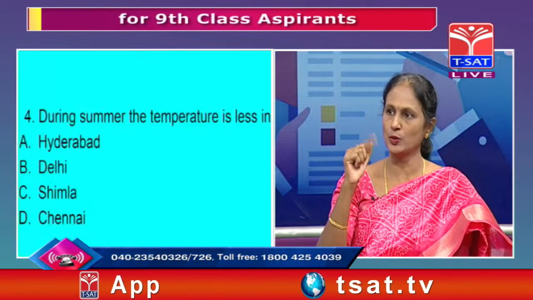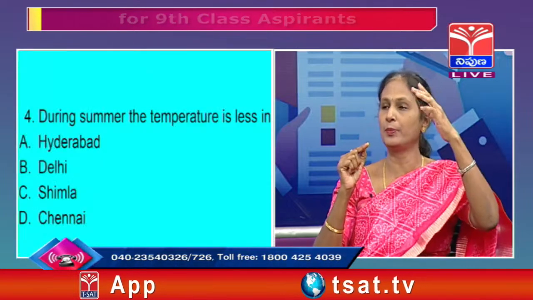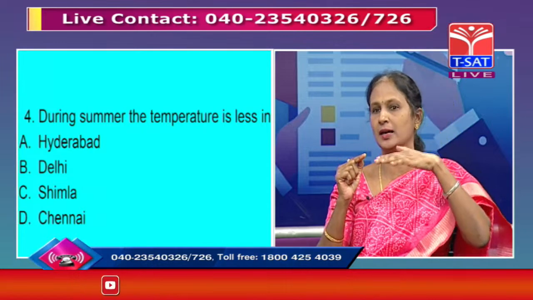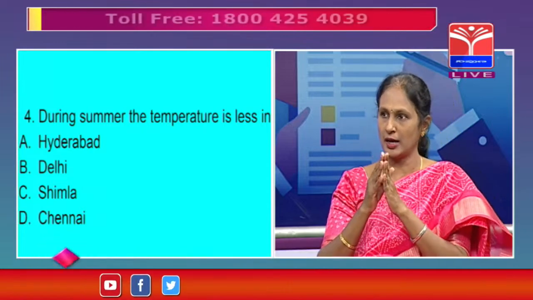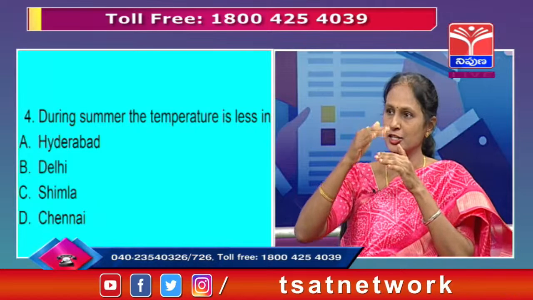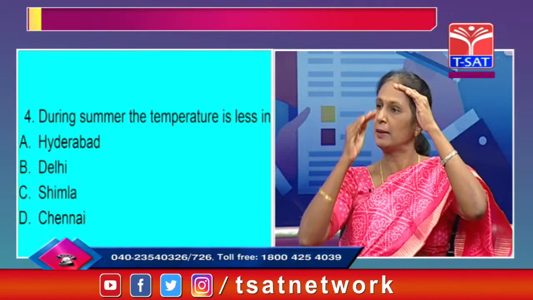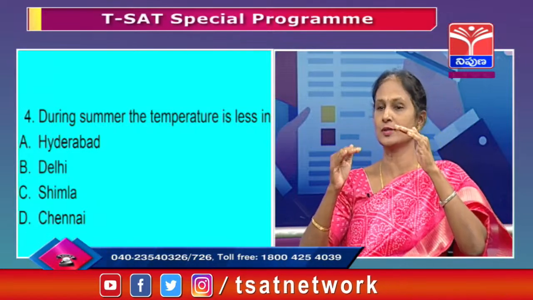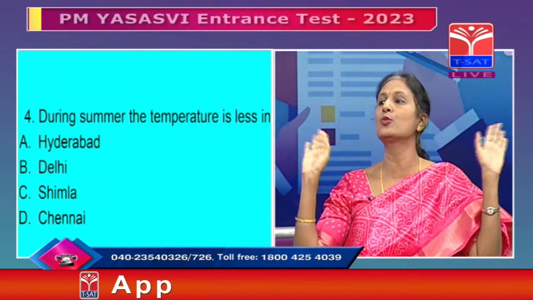When it is very near to sea level, it receives more heat, and they have to compare all these things. One more thing: why is the temperature decreasing when we go up to a certain extent? Because here the temperature and the altitude are inversely related. As you go up, the temperature decreases. Why? Because we are in the lower level of the troposphere.